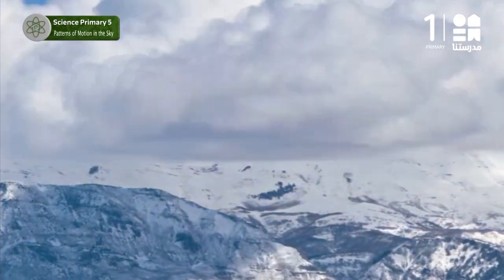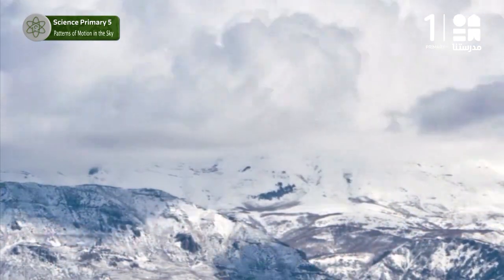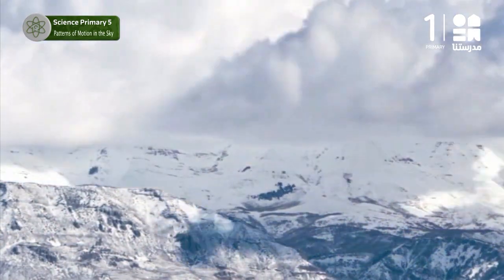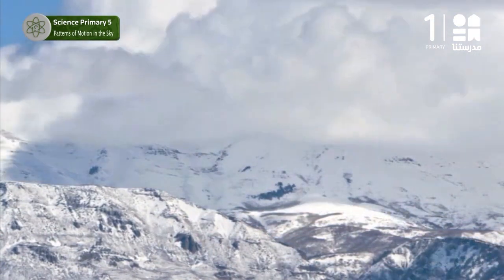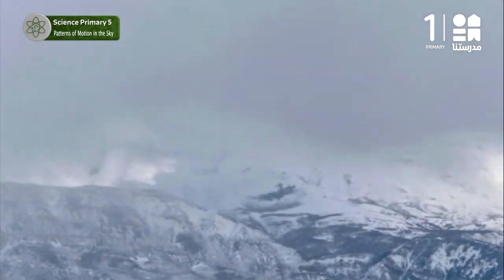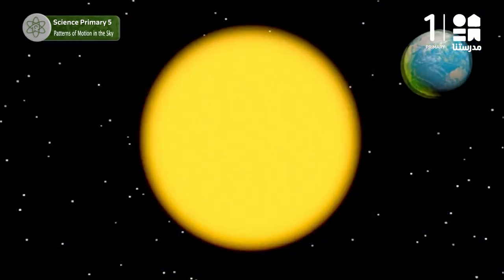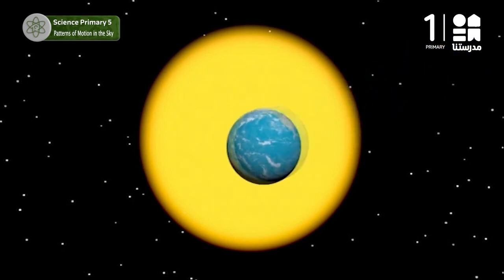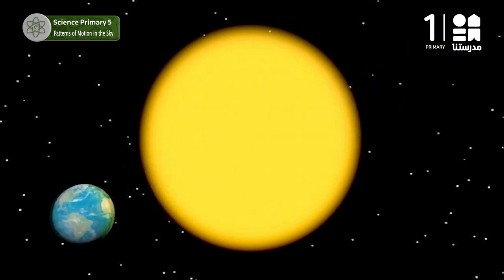The extreme northern and southern points on Earth experience these uneven amounts of sunlight, not only because of their geographical location, but because of the tilt of the Earth on its axis. This tilt, in combination with the Earth's position in orbit around the Sun, causes the amount of daylight to change throughout the year.